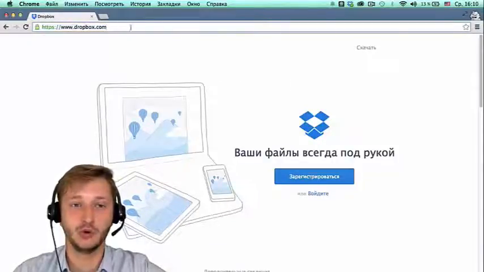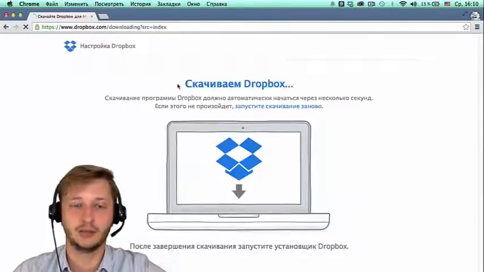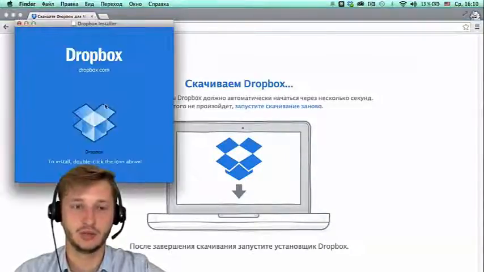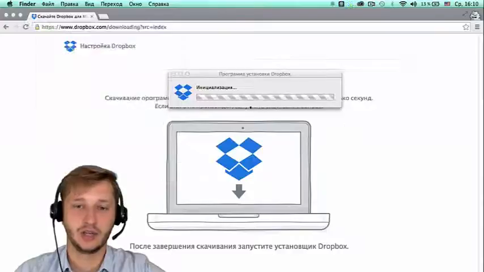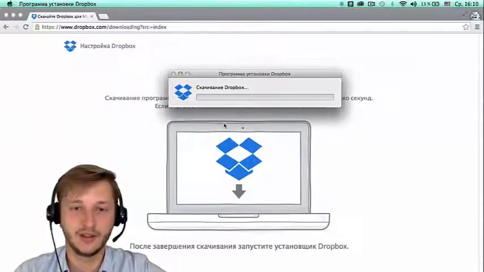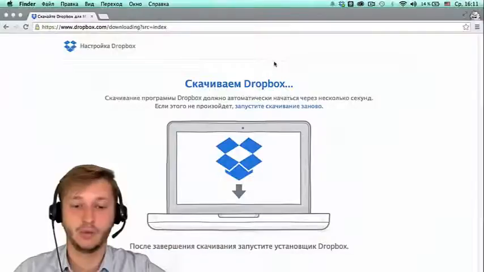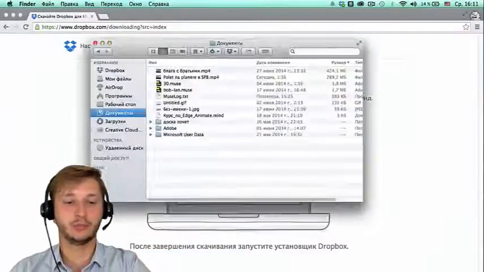Let's go to Dropbox.com, click to download, and double-click to open the application. Our program was installed.